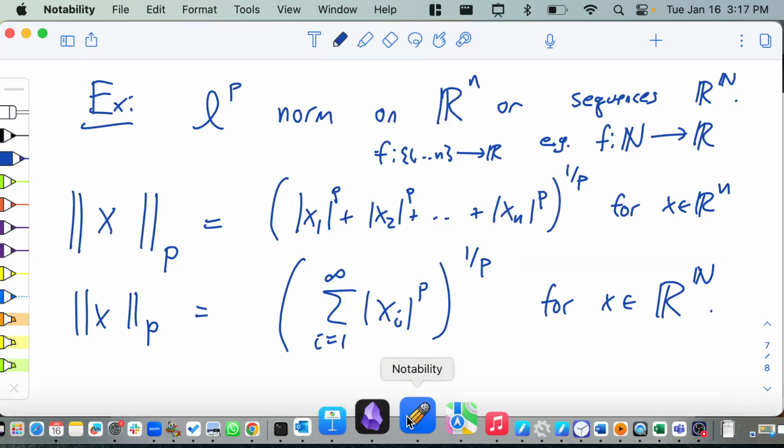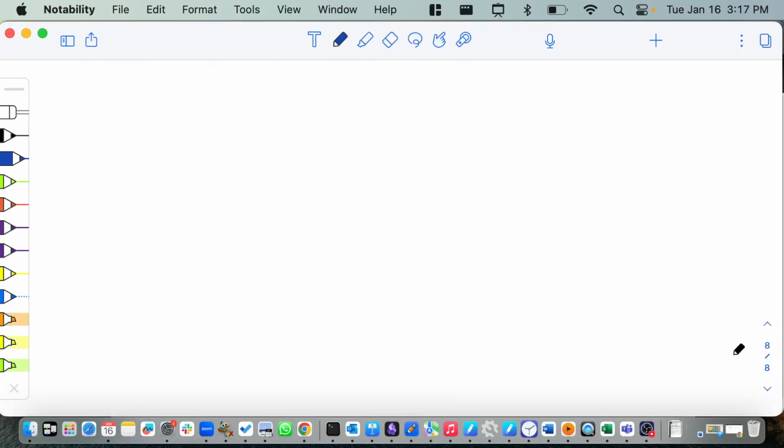When p equals 1, let's do this one together. When p equals 1, then you have the so-called 1 norm, which is the absolute value of x1 plus the absolute value of x2. So it's the sum of the absolute values of the components. And we know that absolute value satisfies the triangle inequality. We know that absolute value is like a metric on the real number line. This is basically like you have 2 different real number lines with this metric that you know, which is absolute value, and we're adding them together. And this one will definitely satisfy all the properties because absolute value does.